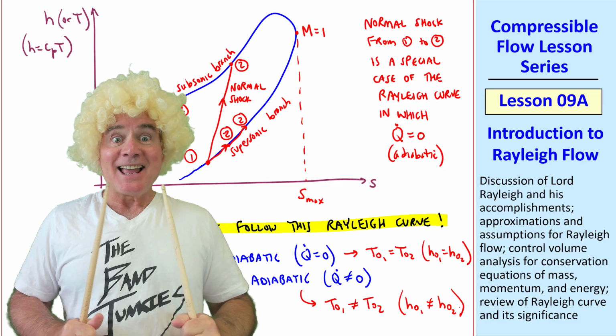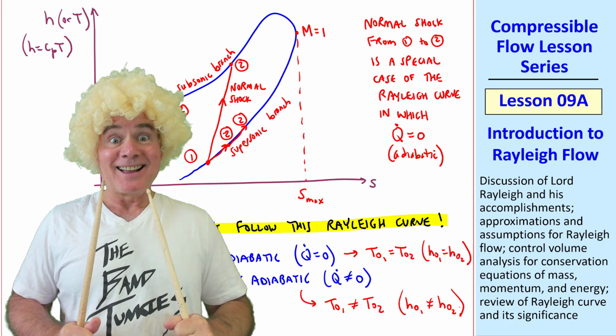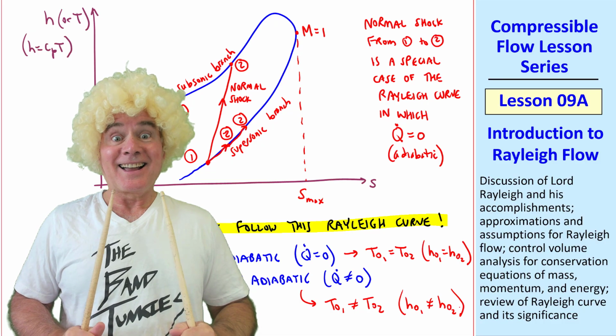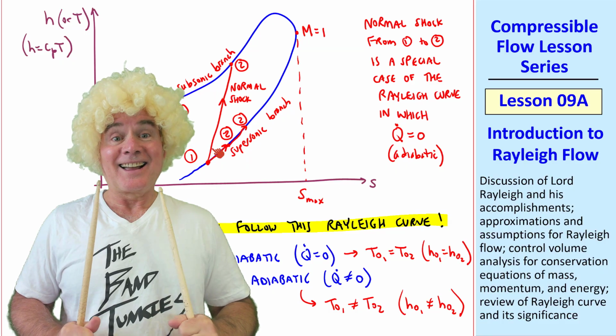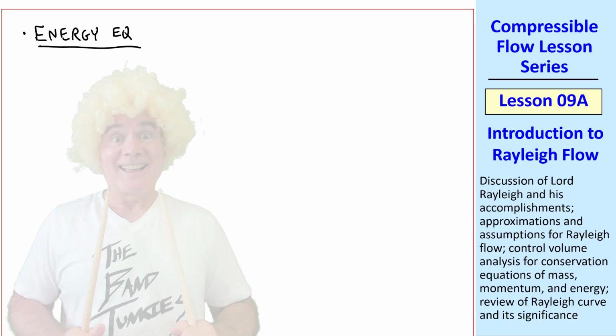If we add heat, would there still be a normal shock? Great question, BJ. No, the normal shock is a special case with 0 heat transfer. If we add or remove heat, we just move along this curve without a normal shock. Thank you, sir. Now let's look at the energy equation.